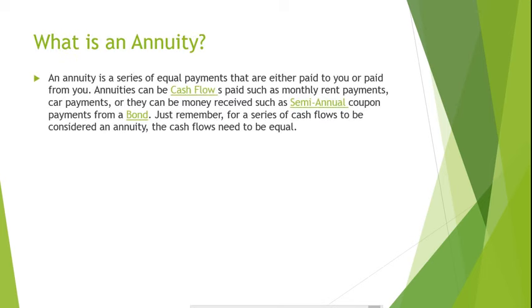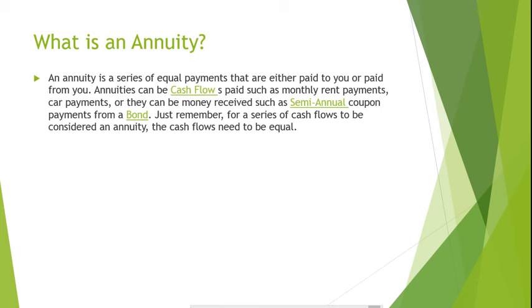An annuity is a series of equal payments that are either paid to you or paid from you. Annuities can be cash flows paid, such as monthly rent payments or car payments, or they can be money received, such as semi-annual coupon payments from a bond. Just remember, for a series of cash flows to be considered an annuity, the cash flows need to be equal.